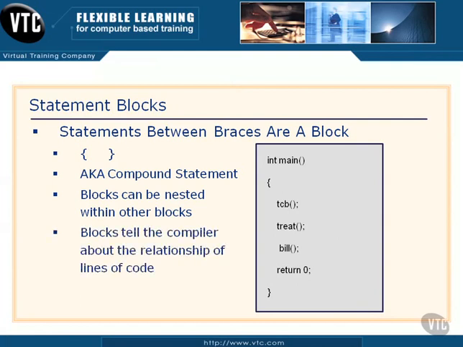But here's the real deal. Blocks tell the compiler that the lines of code inside those blocks have some sort of relationship to each other, and often they establish the scope of the variables and the functionalities within that block. Now, I don't want to go too deep into that right now about scope. We'll talk about that later. We're not talking about a mouthwash here. We're generally talking about especially our variables and determining what parts of the program do we want that variable to be available to. And what we're trying to do here is manage memory and manage efficiency with our program, okay?